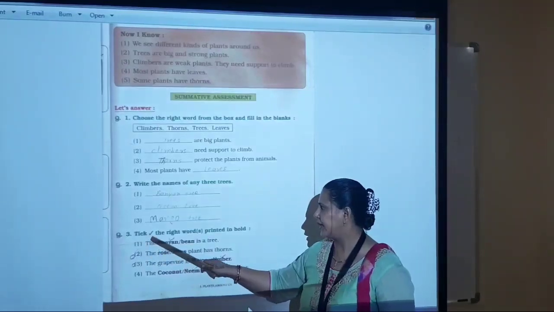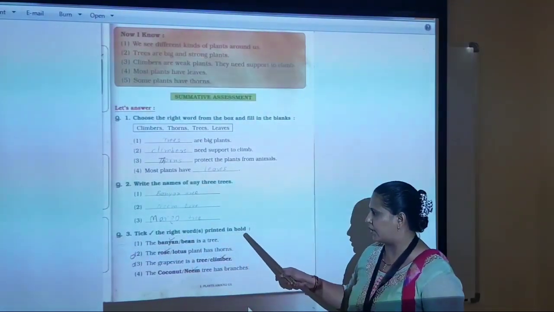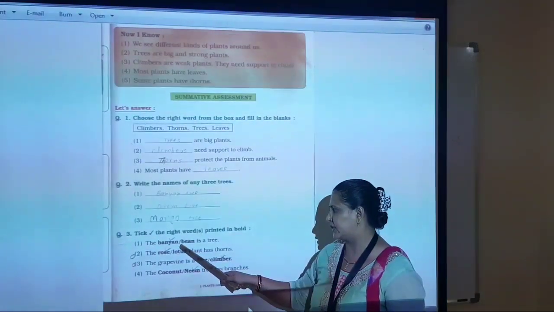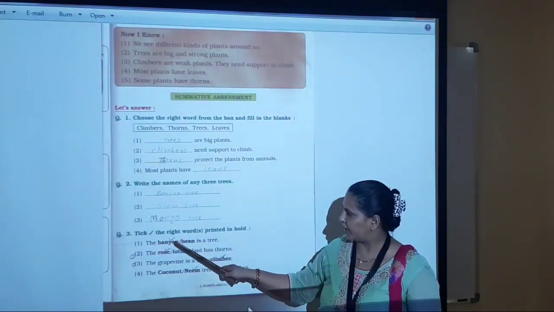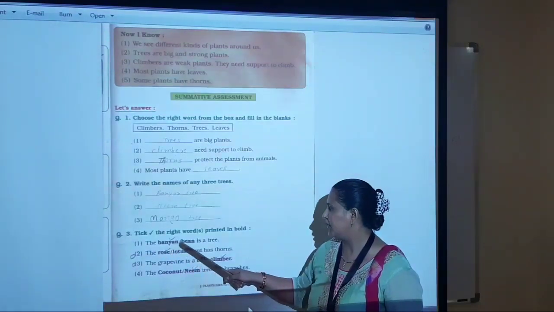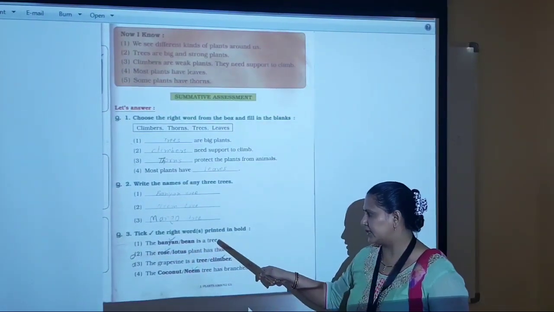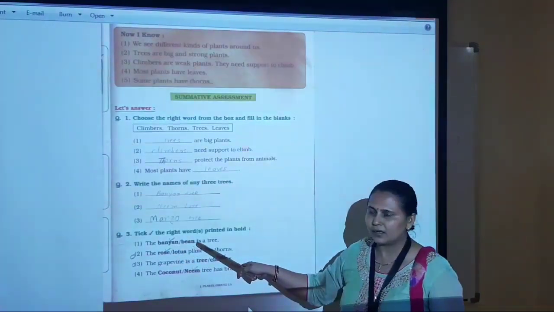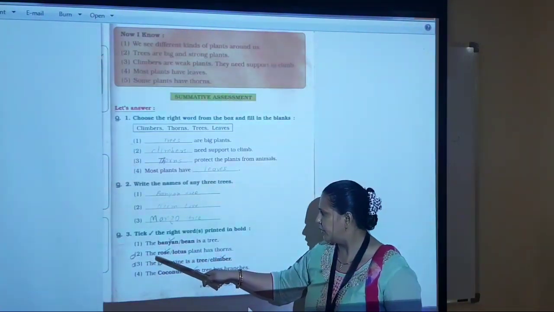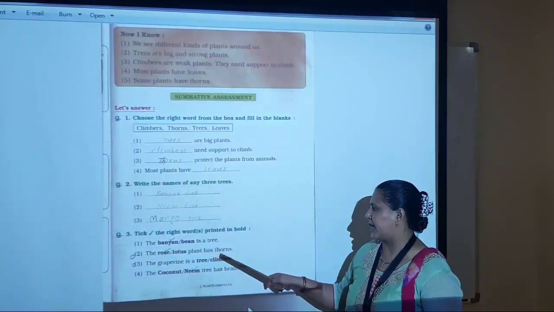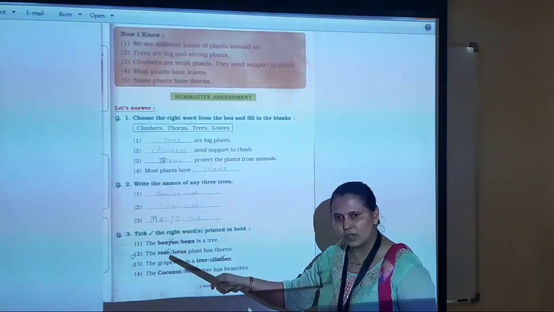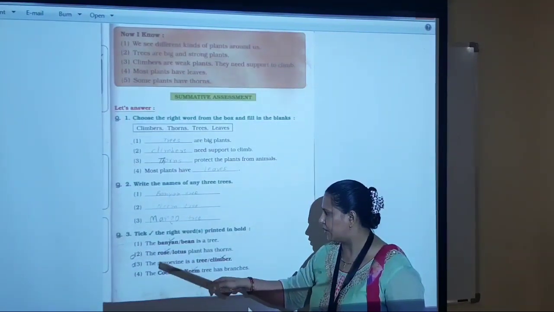Question 3. Take the right word printed in bold. Bold words are given. You have to choose the right one. Two words are given. Which one is right? You have to make a tick mark on it. The banyan or bean is a tree. Tree word is given. So you have to make a tick on banyan because bean is a climber. Number 2. The rose or lotus plant has thorns. Thorns word is given. As we know, rose has thorns. So make a tick mark on rose.